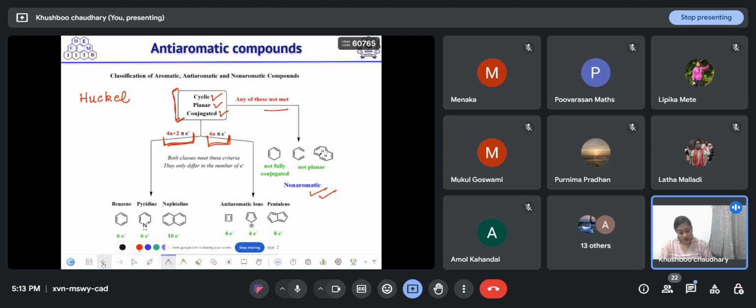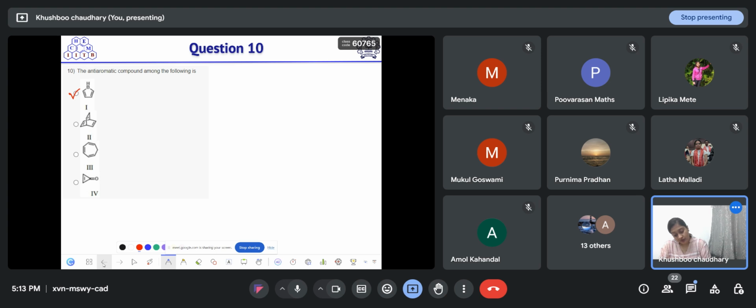Okay, so on the basis of this rule, we can say that here boron has a p orbital that is empty. Firstly, this is cyclic, planar, and conjugated. Planar you can say on the basis of hybridization, as all the atoms here are sp2 hybridized, so it is planar. So it is cyclic, conjugated, planar, and it has 4 pi electrons. 2 pi bonds, that means 4 pi electrons. So this is anti-aromatic.